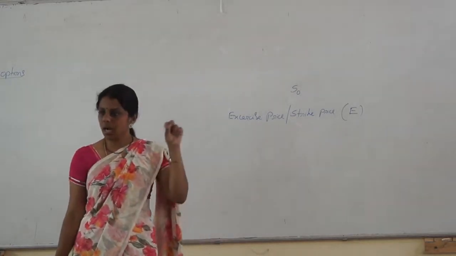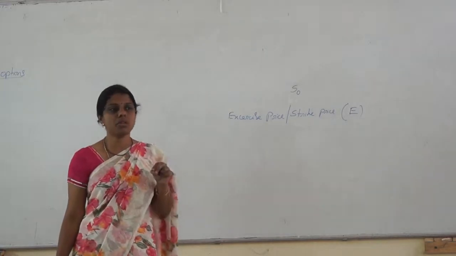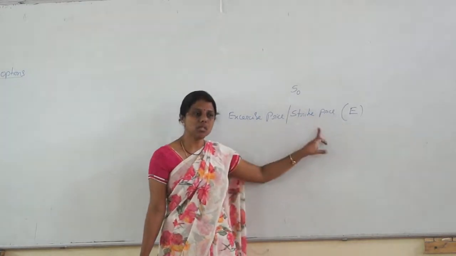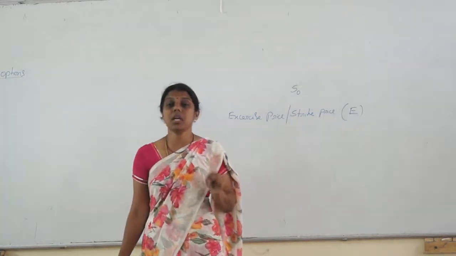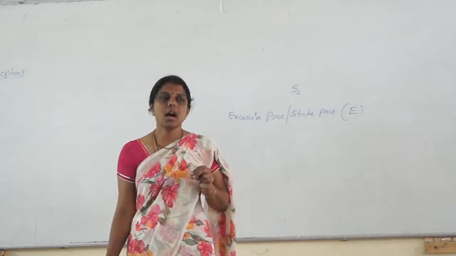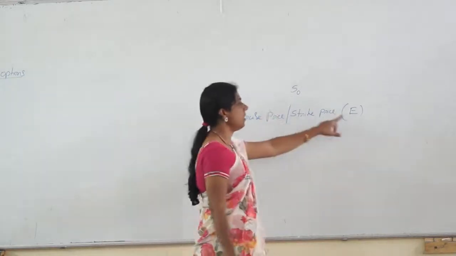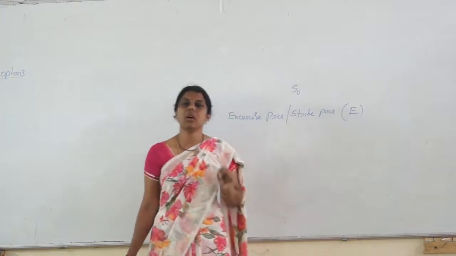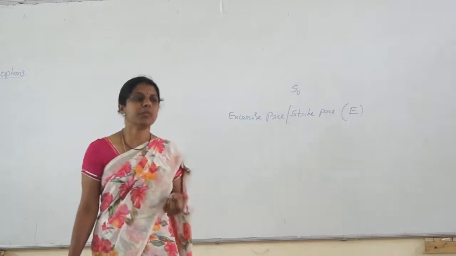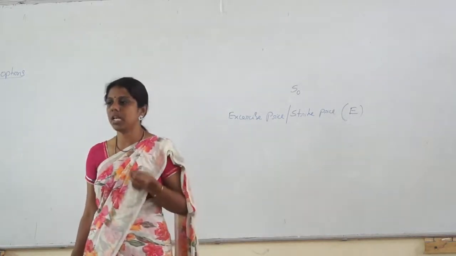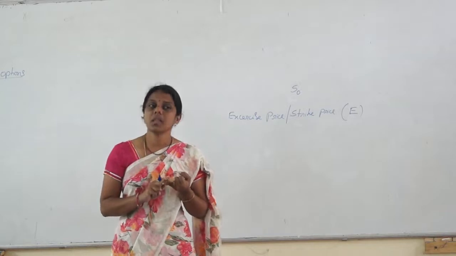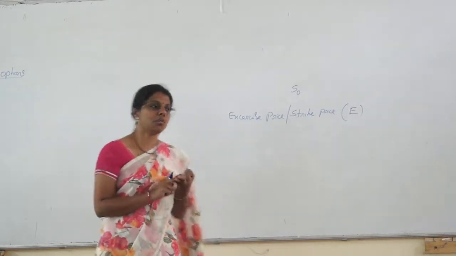We compare with the spot market price of the underlying asset on that very day. What is E? The exercise price or strike price, the pre-agreed price in the contract to buy or to sell the underlying asset. By comparing these two prices, we can tell whether the option is in the money, at the money, or out of the money. So what are the three types of moneyness? At the money, in the money, and out of the money.